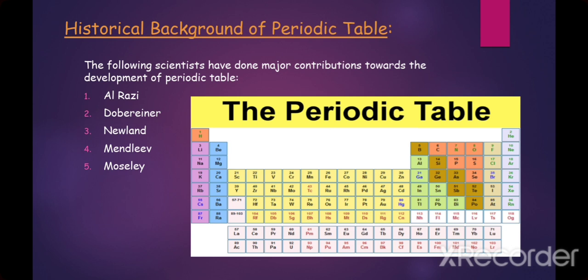Mendeleev. He was a Russian chemist. In 1871, he gave a more useful and understandable scheme for the classification of elements. Number 5. Moseley. Moseley discovered the atomic number of each element by using X-rays, which led to a more accurate organization of the periodic table.